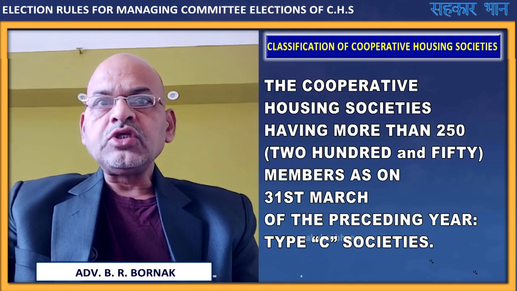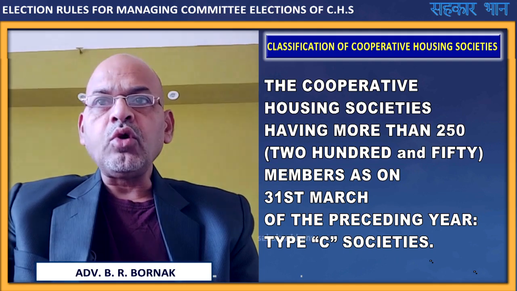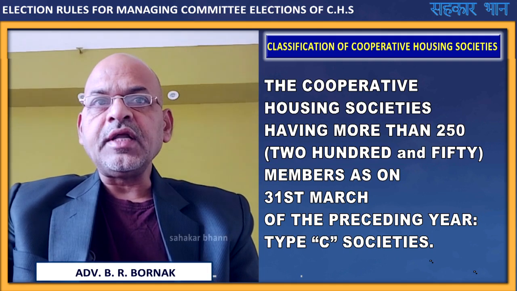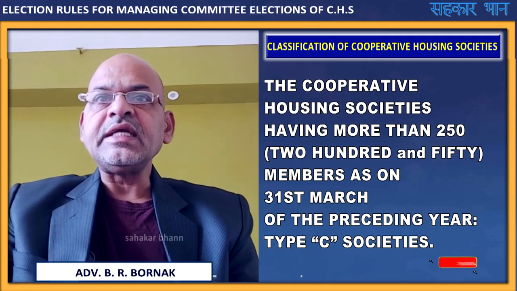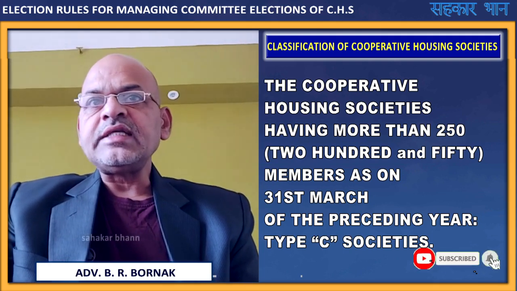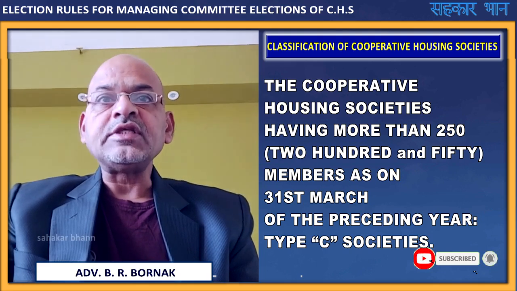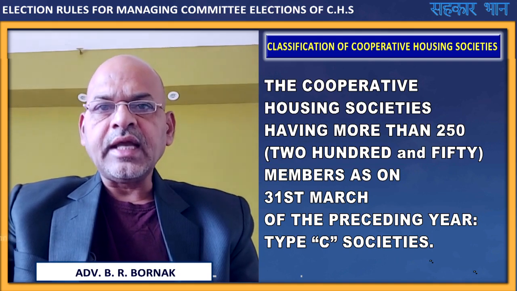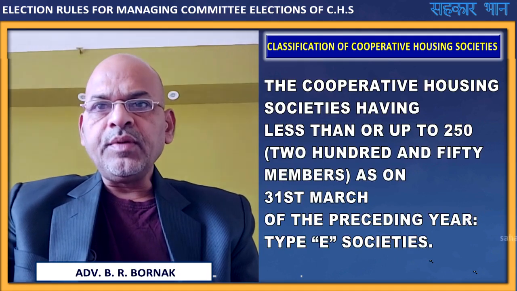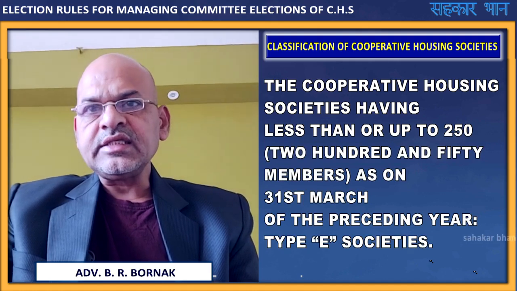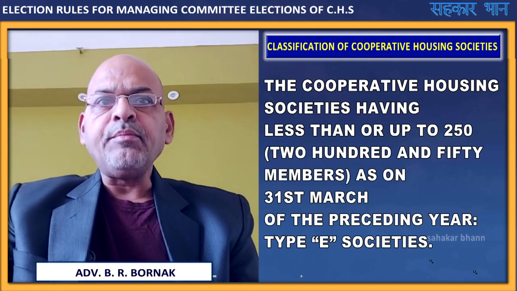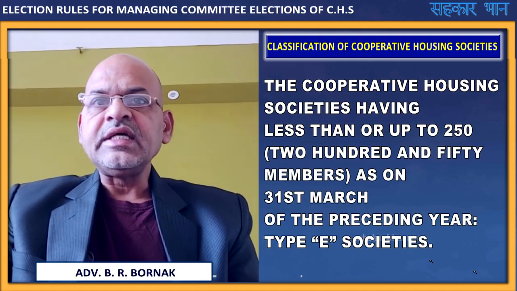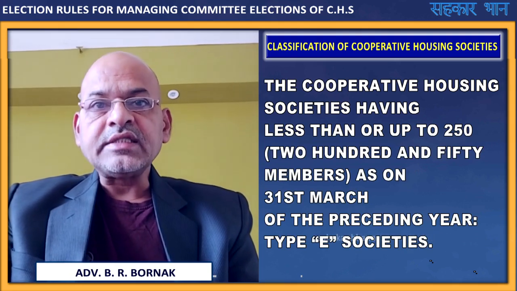The cooperative housing societies having more than 250 members as on 31st March of the preceding year are classified as type C societies, and the cooperative housing societies having 250 or less than 250 members as on 31st March of the preceding year are classified now as type